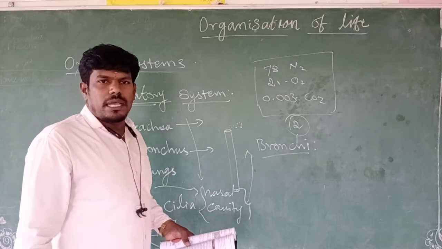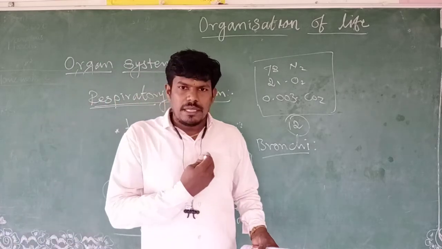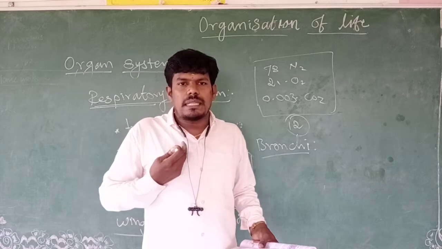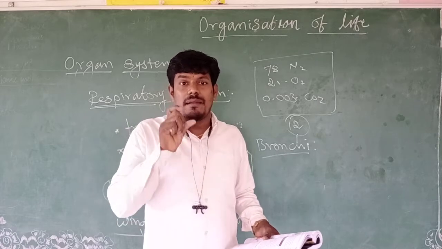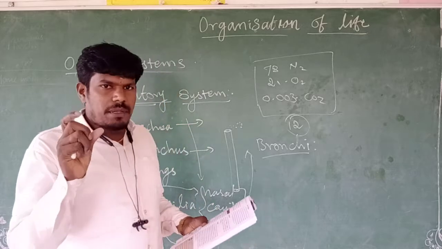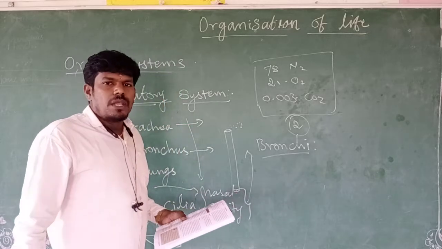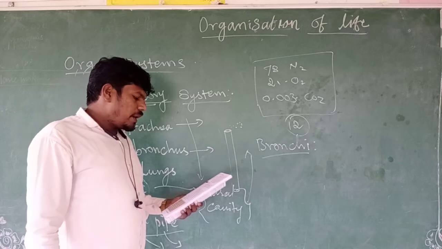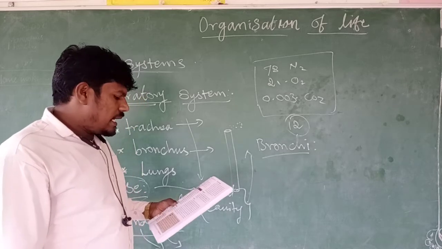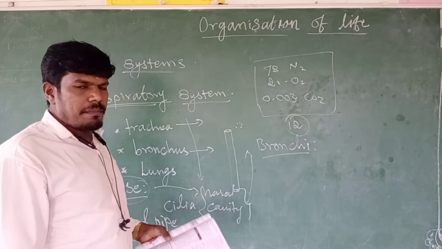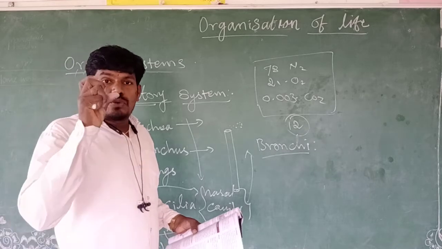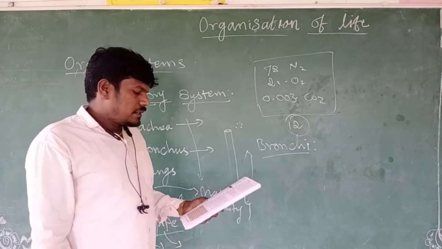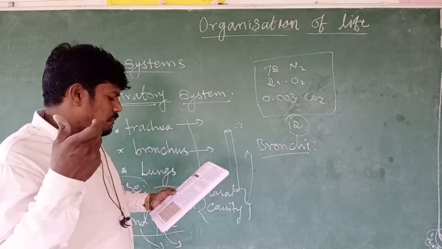Chest cavity means what? On the front of the body you see the chest, and inside it are bones that enclose a hollow cavity. That cavity is called the thoracic cavity, and the lungs are present in it. Our body exchanges gases, and the lungs are two spongy, elastic, bag-like structures, like a sponge.